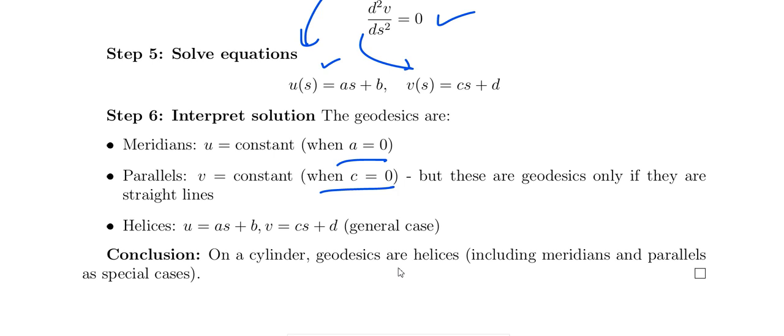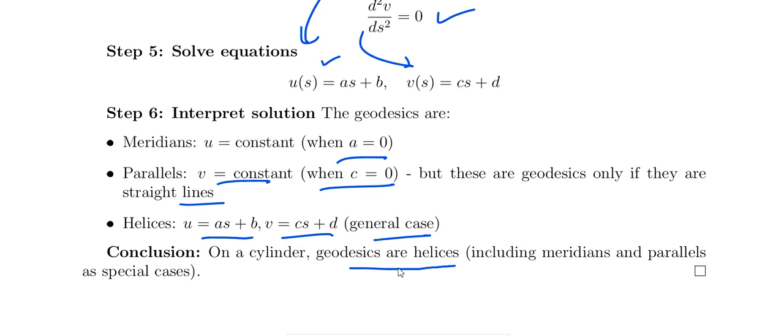When c equals 0, v equals constant, which is called the parallel. But these are geodesics only if they are straight lines. In the general case, u equals a s plus b, v equals c s plus d. So on the cylinder, geodesics are ellipses, including the meridians and parallels. We can discuss all of this.